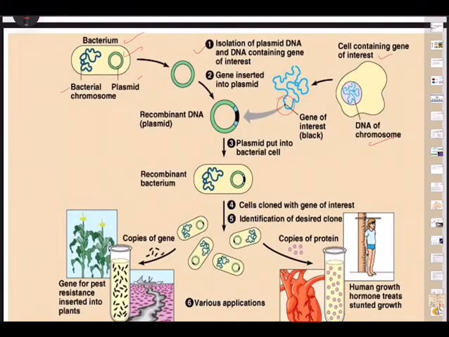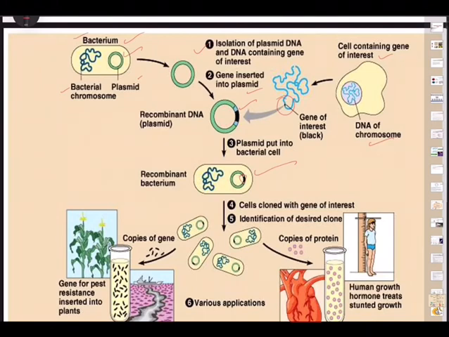This is cut with restriction endonucleases, and the gene of interest is also cut using restriction endonucleases. Using ligases, the gene of interest can be joined to this plasmid, so the gene is inserted into the plasmid. Once we obtain the rDNA, the plasmid is put into bacterial cells, a suitable host. Once the gene of interest is incorporated, this becomes a recombinant DNA, and the bacterium is also called a recombinant.